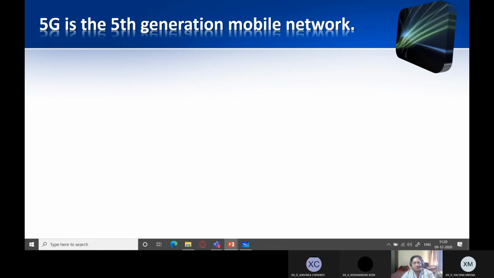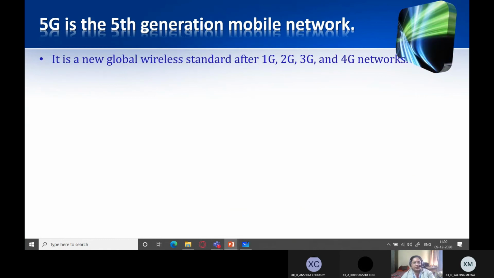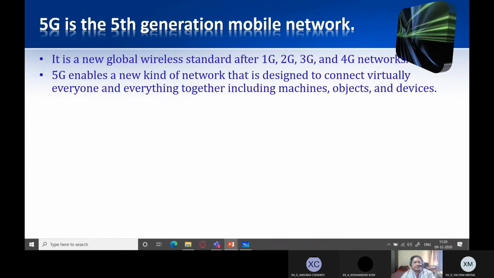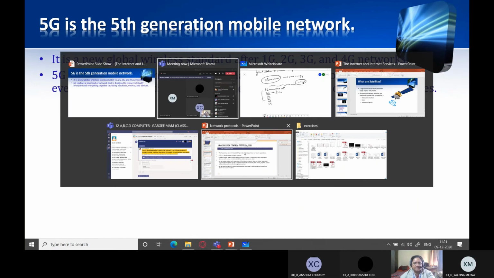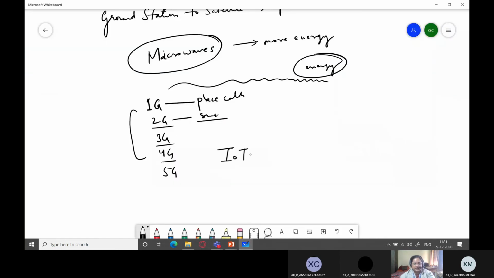5G is the fifth generation mobile network. It is a new global wireless standard after 1G, 2G, 3G and 4G networks. It enables a new kind of network that is designed to connect virtually everyone and everything together, including machines, objects and devices. That is IoT, the Internet of Things, which you have studied, to connect every device with the internet so that our life becomes very comfortable and we are able to gain any type of information by touching that device.